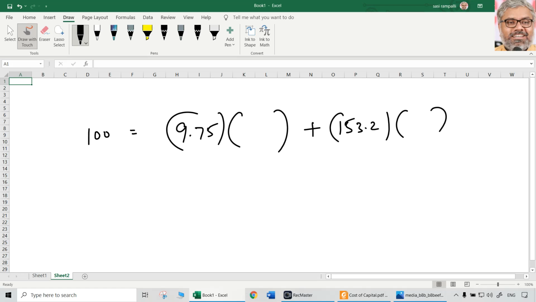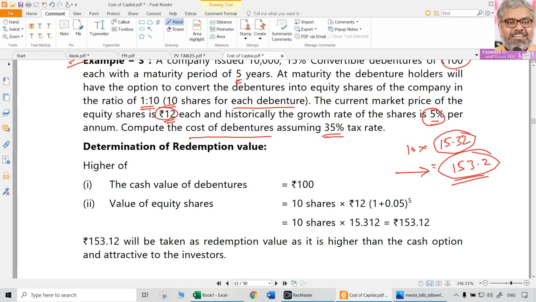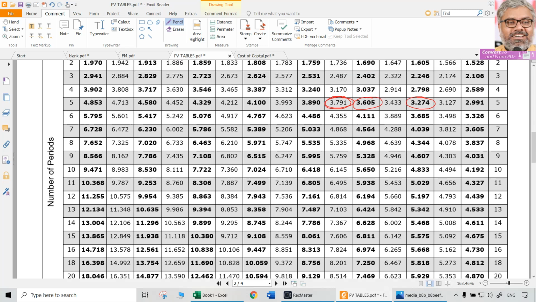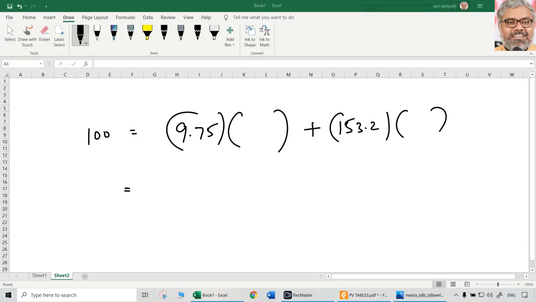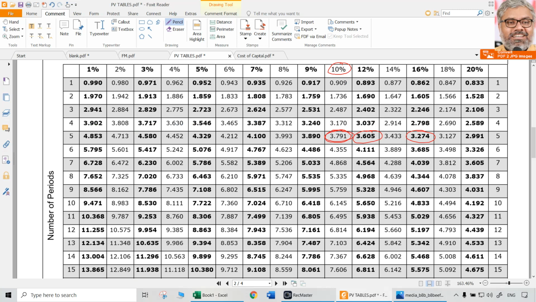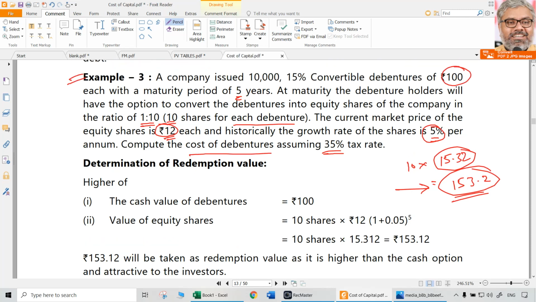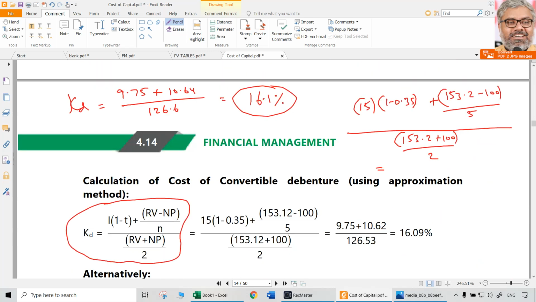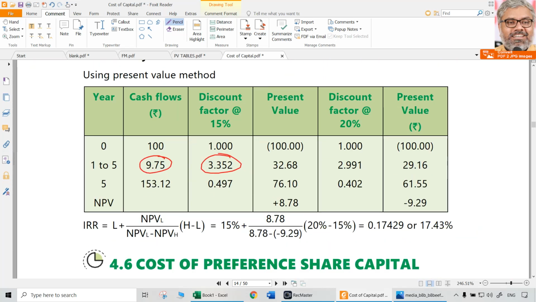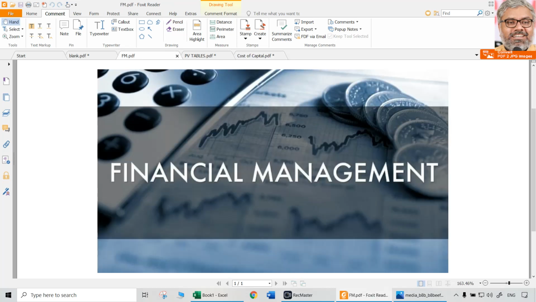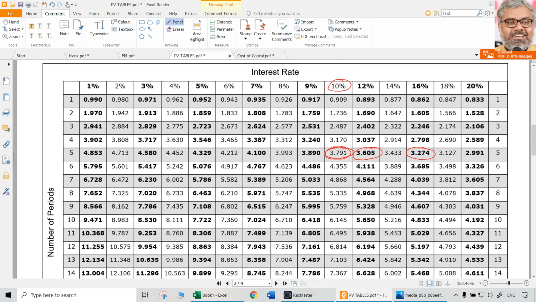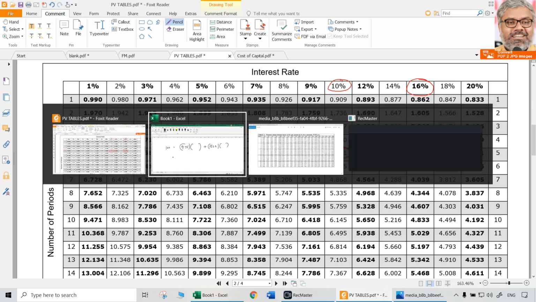So let us calculate at some percentage, say 15%. 15% is not there. Say 16%, that's okay. Whatever is there, we can take that. Say 16%, we are taking at 5 years, 3.274. Okay.